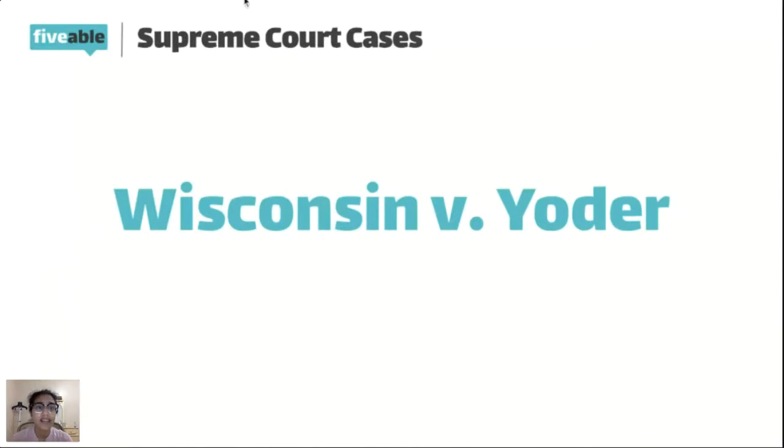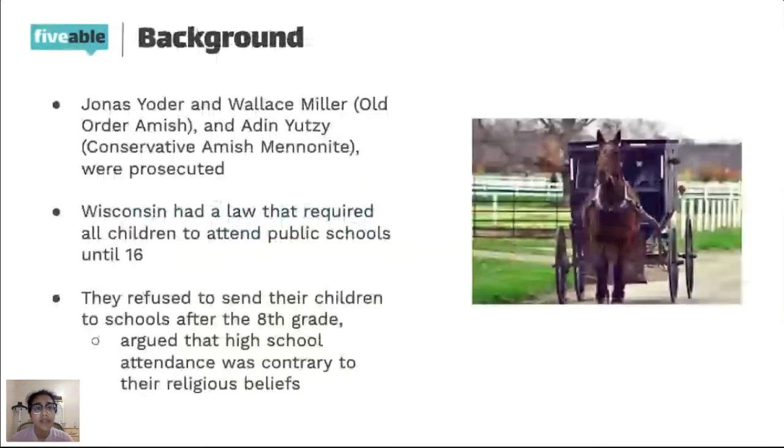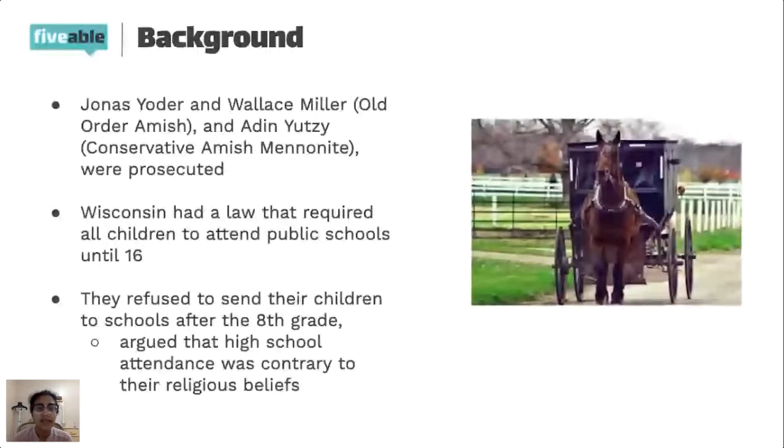So this next case that we're going to be talking about is called Wisconsin v. Yoder. And this is a Supreme Court case that is based around religion. And so the people who end up being the defendants during this case are named Jonas Yoder and Wallace Miller. And they were part of the Old Order Amish group. And so it's just a sect of Christianity. And another person named Aiden Yutzi. And he was part of a group that was made up of conservative Amish Mennonite people.